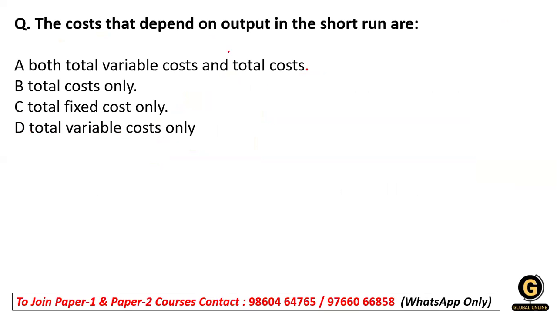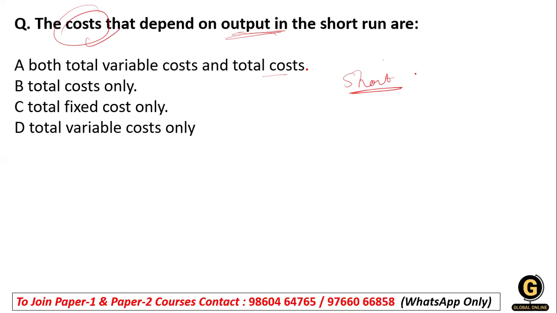Now the next question: the cost that depends on the output in the short run. Here it is talking about the cost that depends on the output in the short run. The options are: both the total and variable cost, then total cost only, total fixed cost only, and total variable cost.